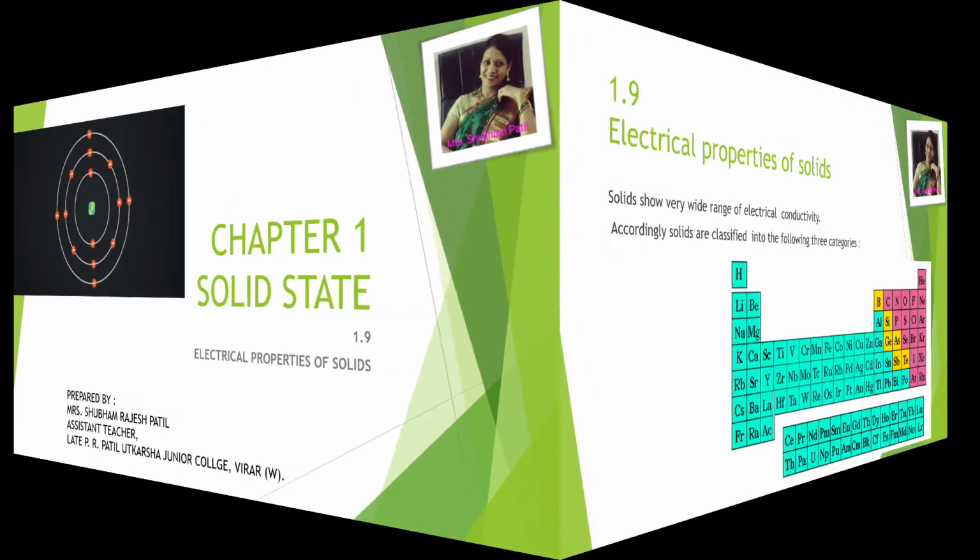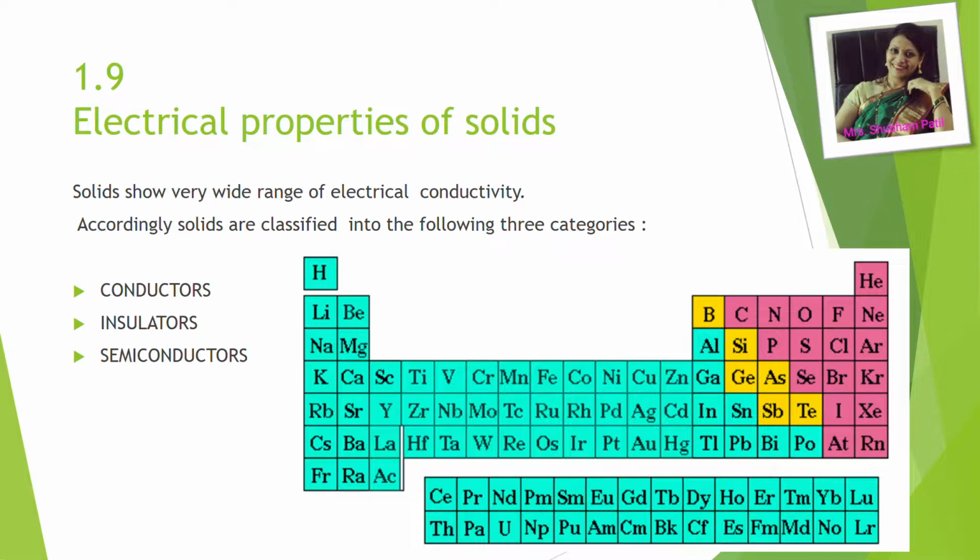In chapter number 1, Solid State of Chemistry, we'll study now unit number 1.9, Electrical Properties of Solids. Students, solids show very wide range of electrical conductivity. Accordingly, solids are classified into three categories: conductors, insulators and semiconductors.